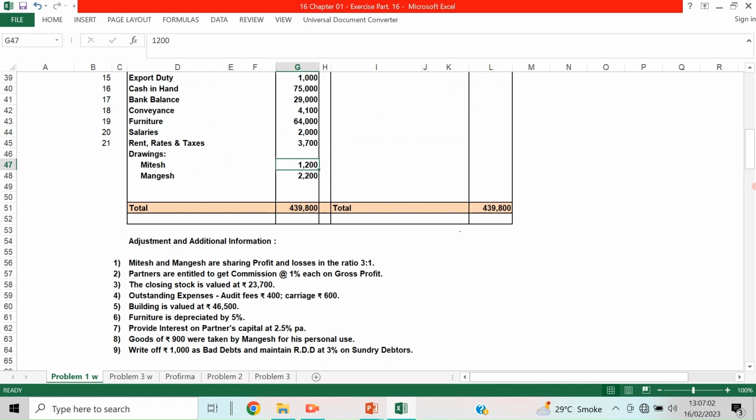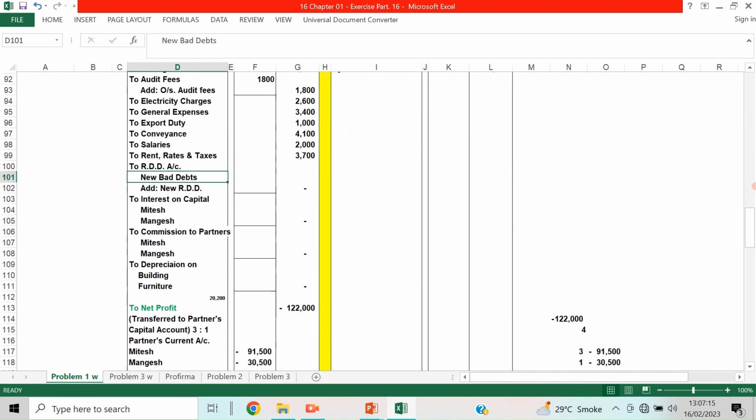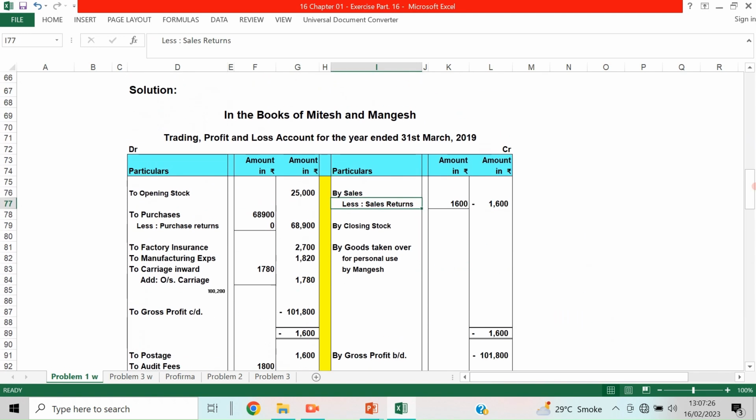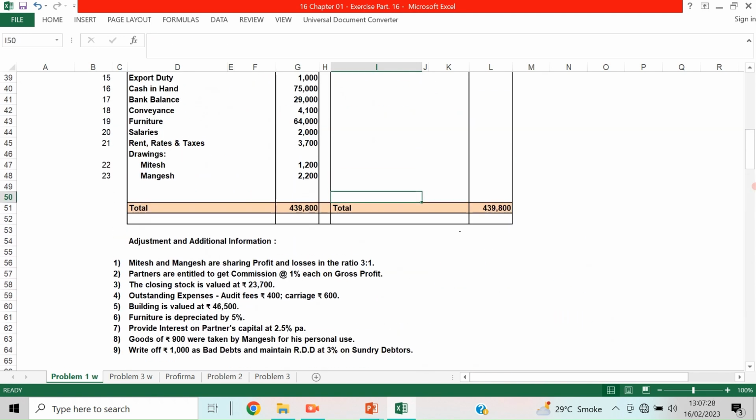Then what is coming? Drawings. Since there are current capital accounts, it should be taken to the partners' current accounts, Mitesh and Mankesh drawings. Okay, now this debit side is completely taken.